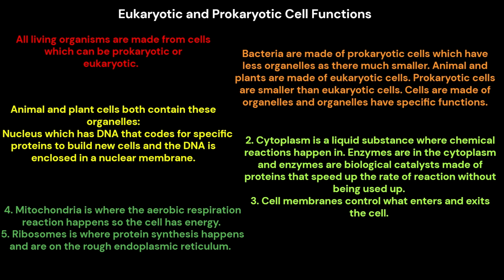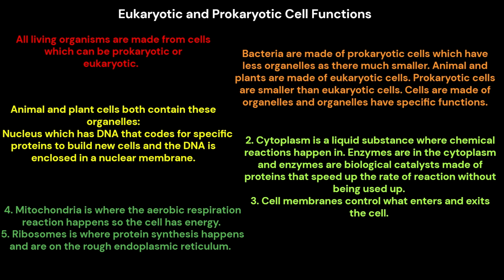Eukaryotic and prokaryotic cell functions. All living organisms are made from cells which can be prokaryotic or eukaryotic. Bacteria are made of prokaryotic cells which have fewer organelles as they're much smaller. Animals and plants are made of eukaryotic cells. Prokaryotic cells are smaller than eukaryotic cells.